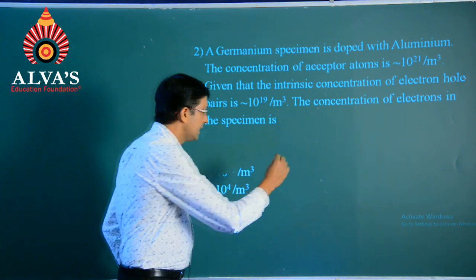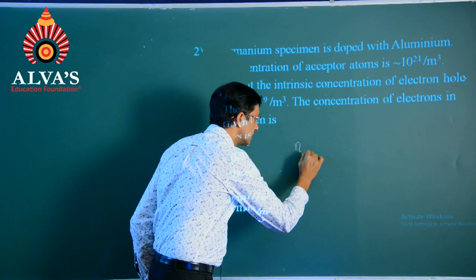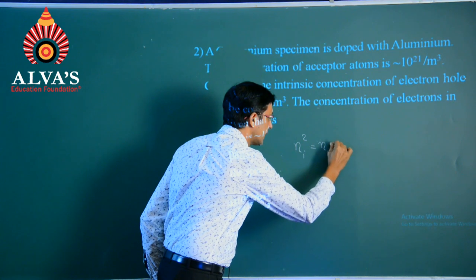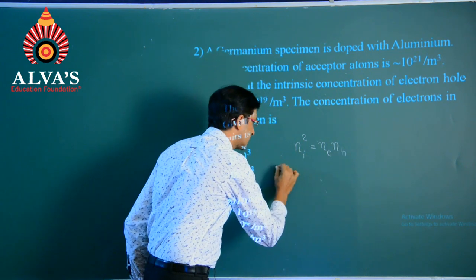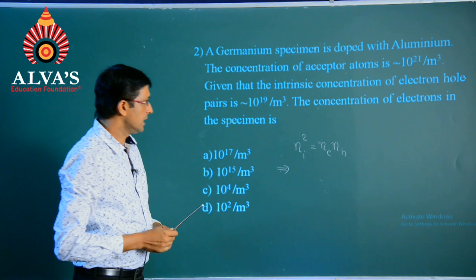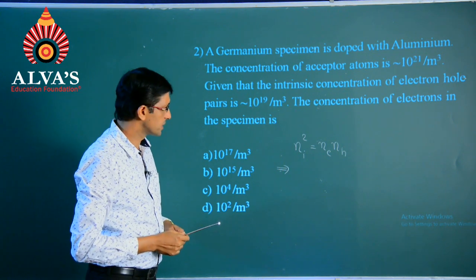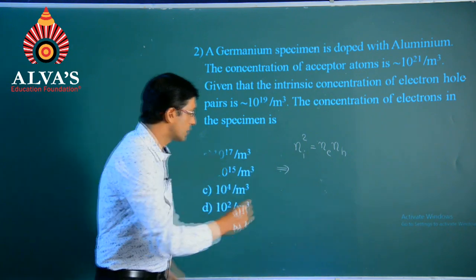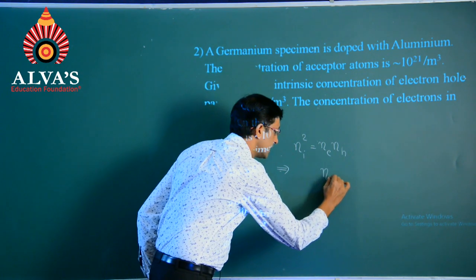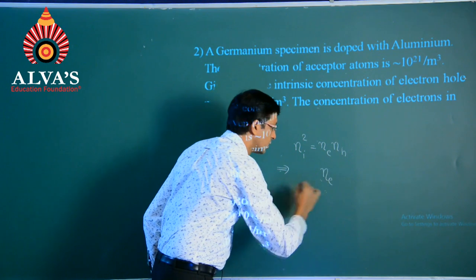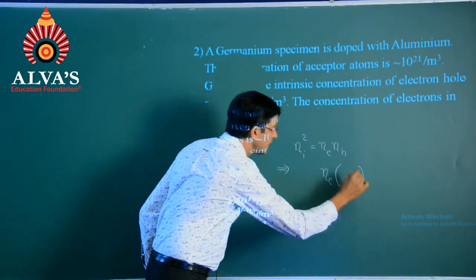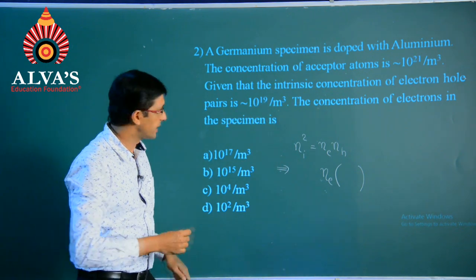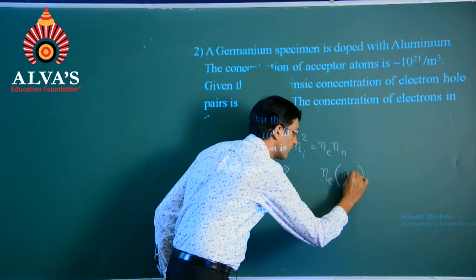So we know that the intrinsic carrier concentration Ni square will be equal to Ne into Nh. Further, as per the question, we need to find the concentration of the electrons, that is Ne, and Nh, that is concentration of the acceptor atoms, is mentioned as 10 power 21.